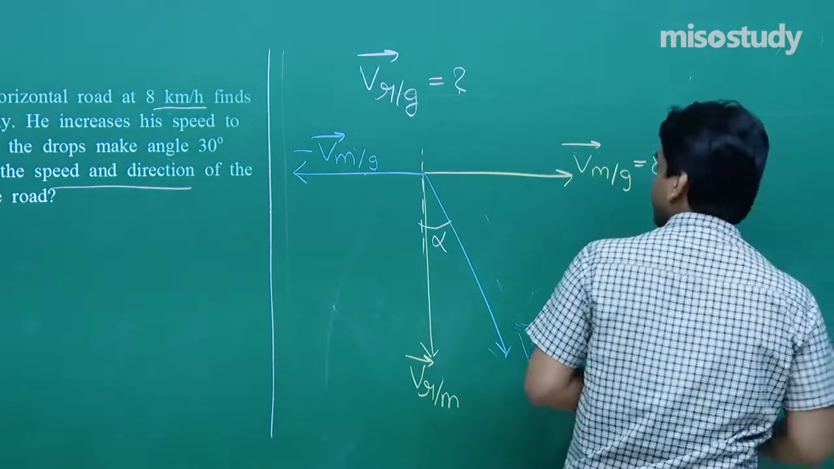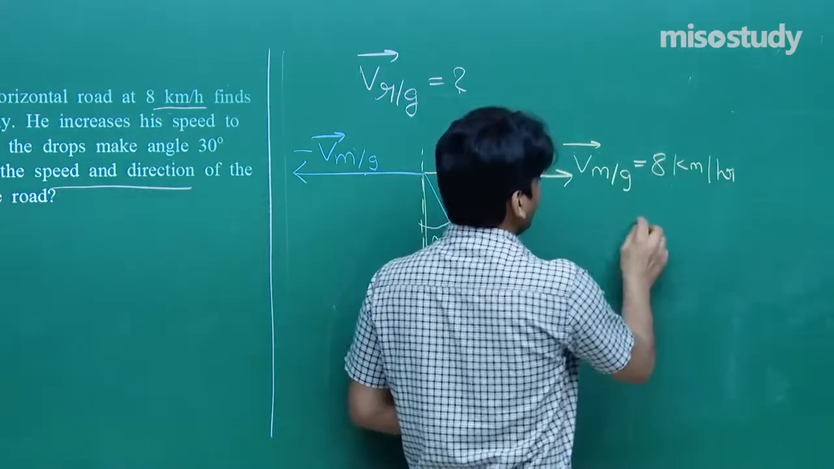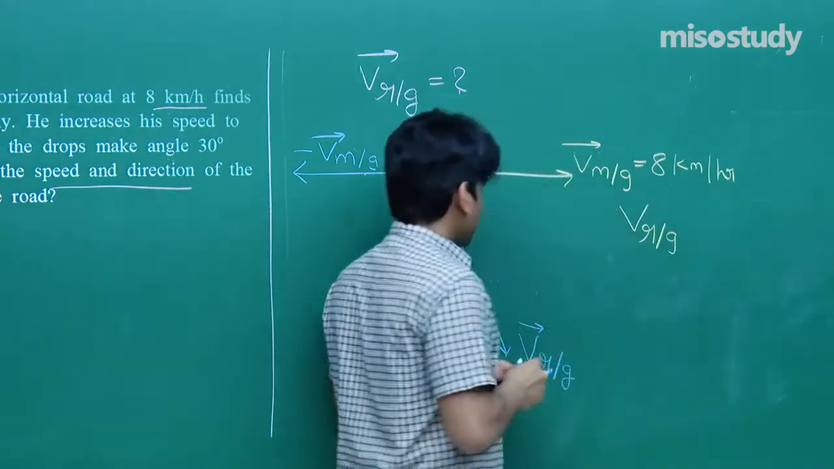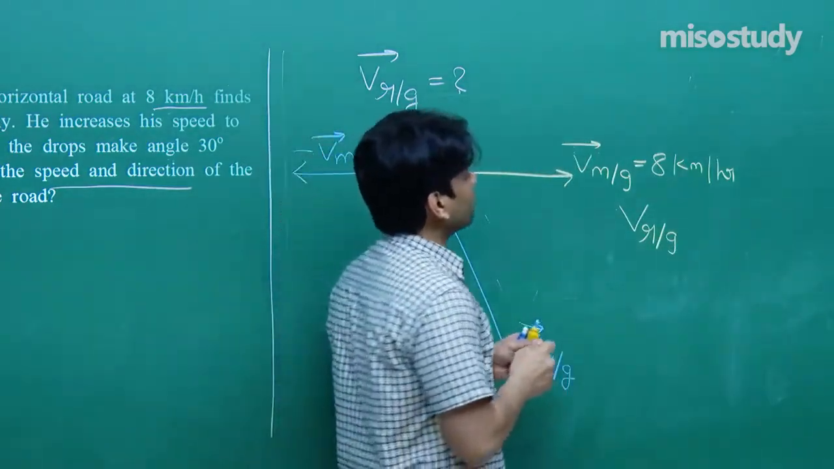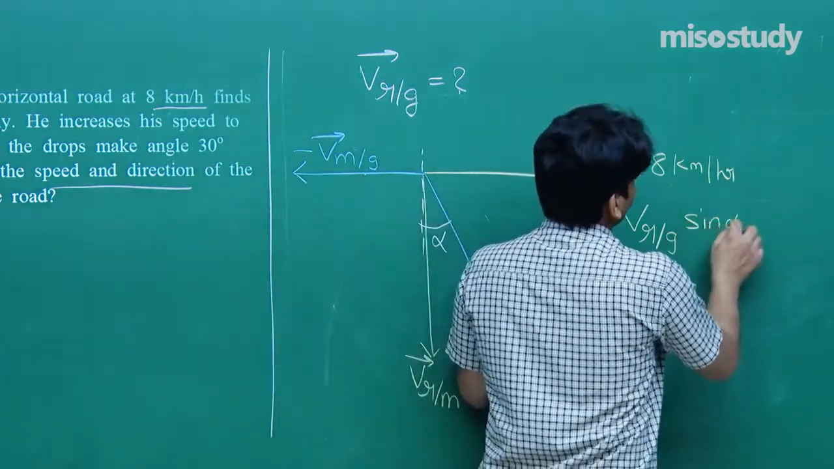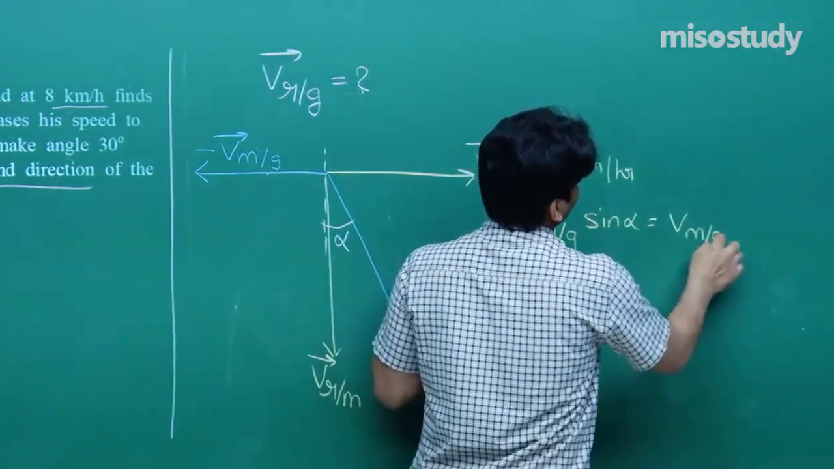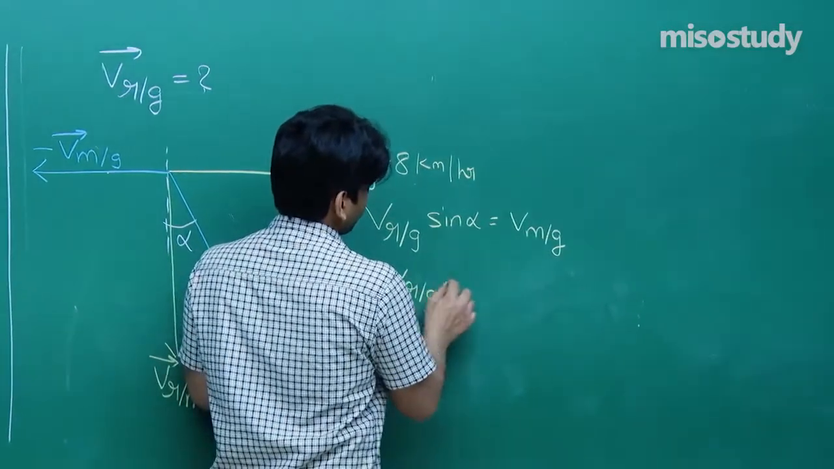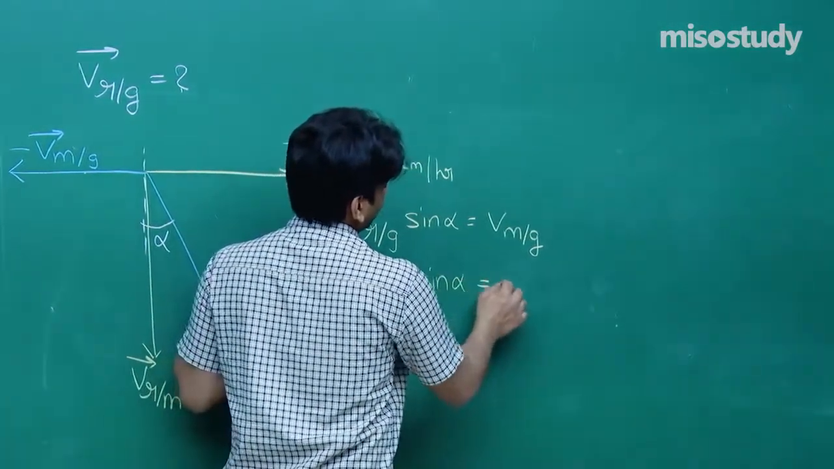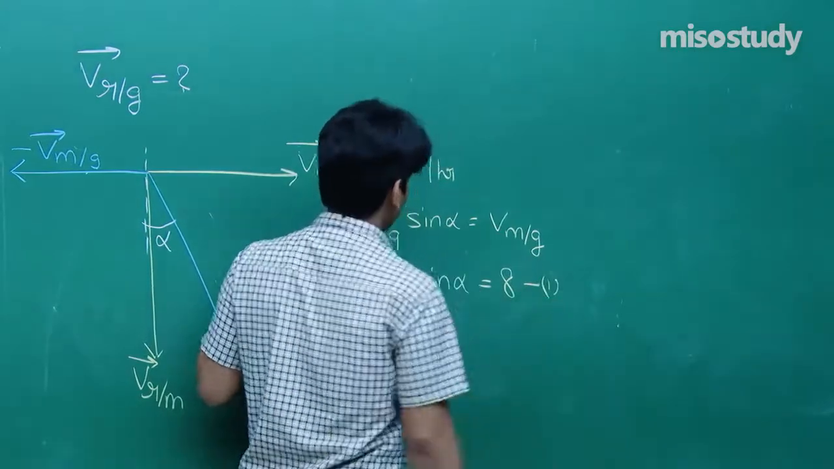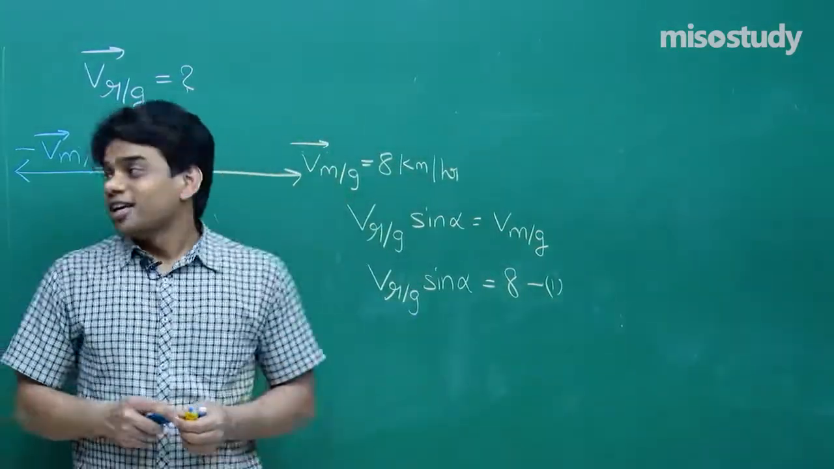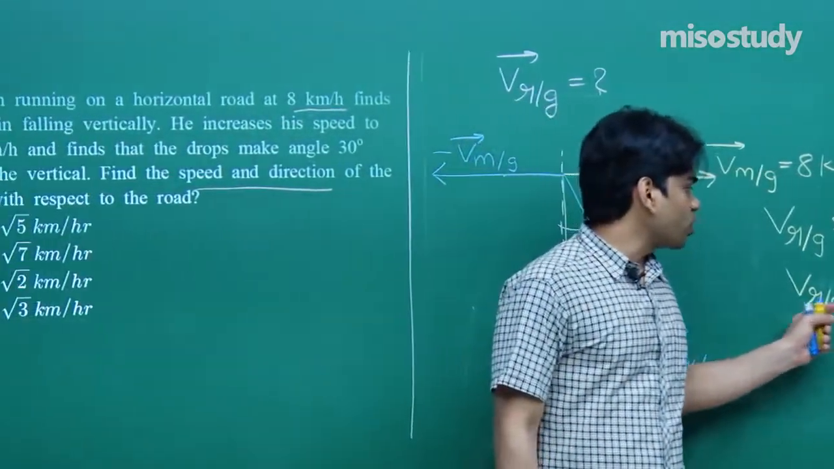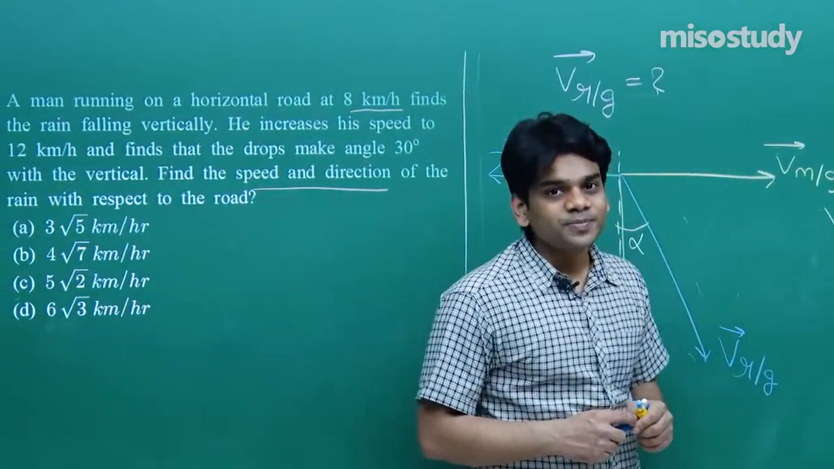So we can easily write that VRG, that will be fixed here, and its horizontal component will give us sin alpha. VRG sin alpha is equal to VMG, that is equal to 8. So let me write VRG sin alpha is equal to 8. This is equation number 1. We are unaware about VRG. This is what is required. Find the speed and direction of rain with respect to road. So we need to evaluate this and alpha also, both.